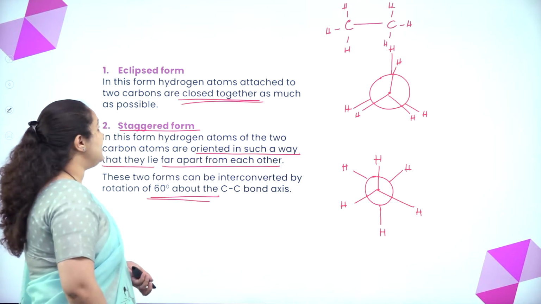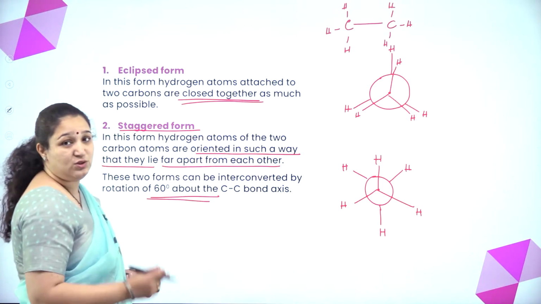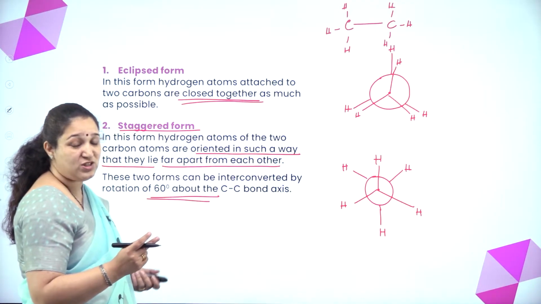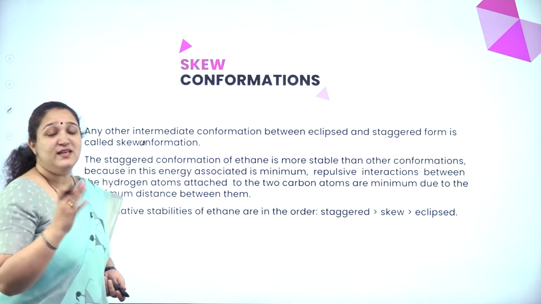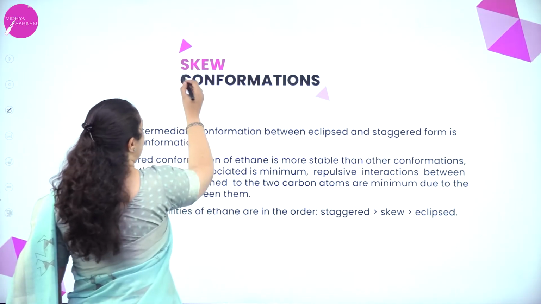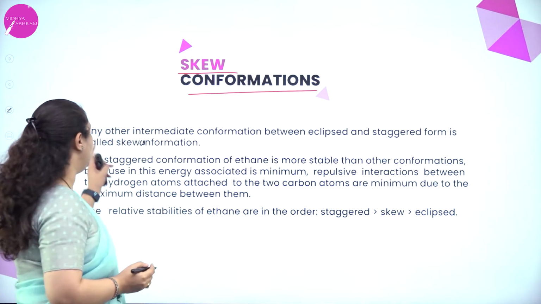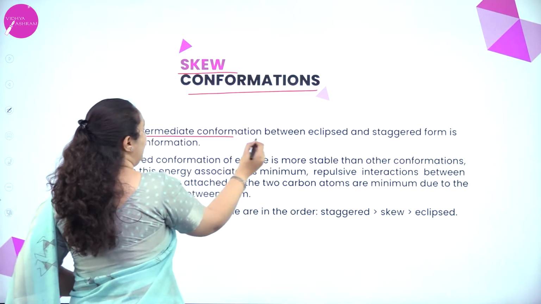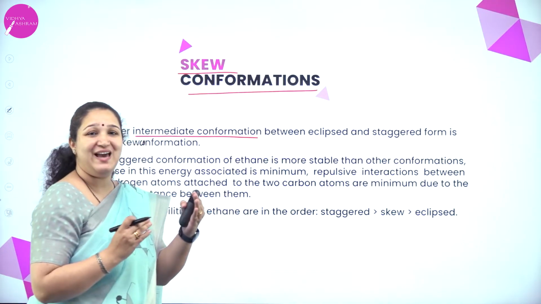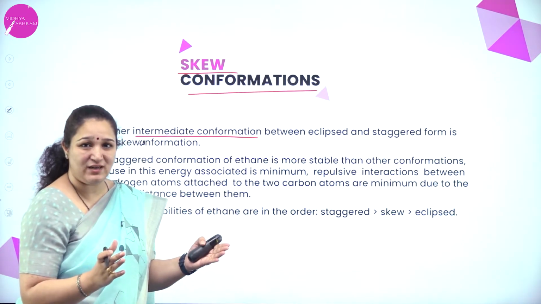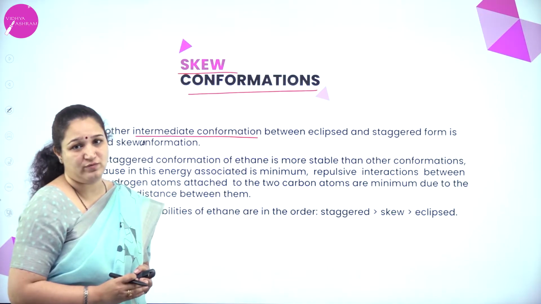So, that's about the two forms or the two conformations which are at the extreme end. There is one more conformation called as the skew conformation. Now what is this skew conformation? Any other intermediate conformation between the eclipsed form and the staggered form is called as the skew conformation.